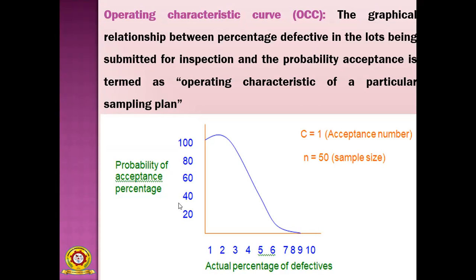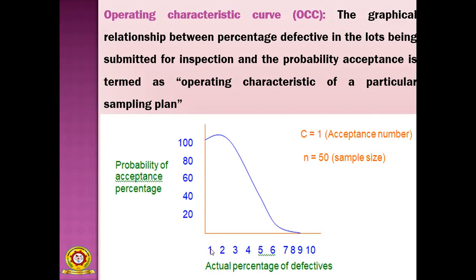Suppose the number of defectives is very low, then the acceptance percentage is high. So when the percentage of defectives is low, you are accepting a larger number of lots.